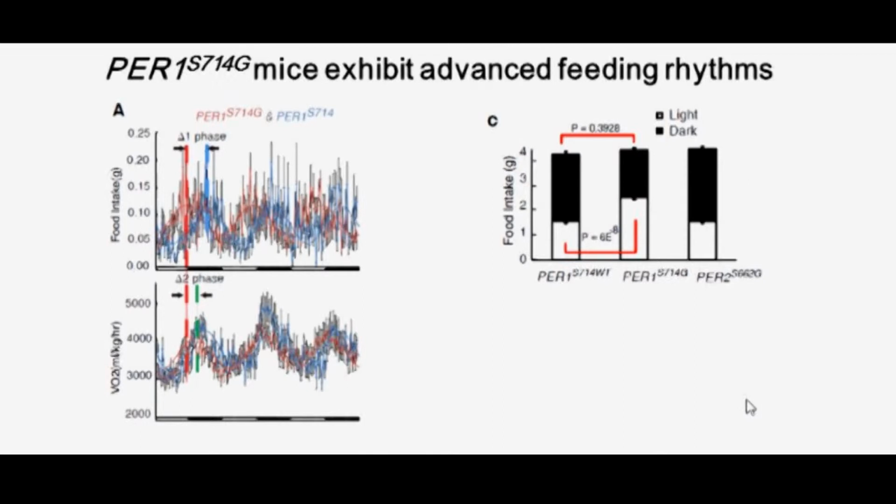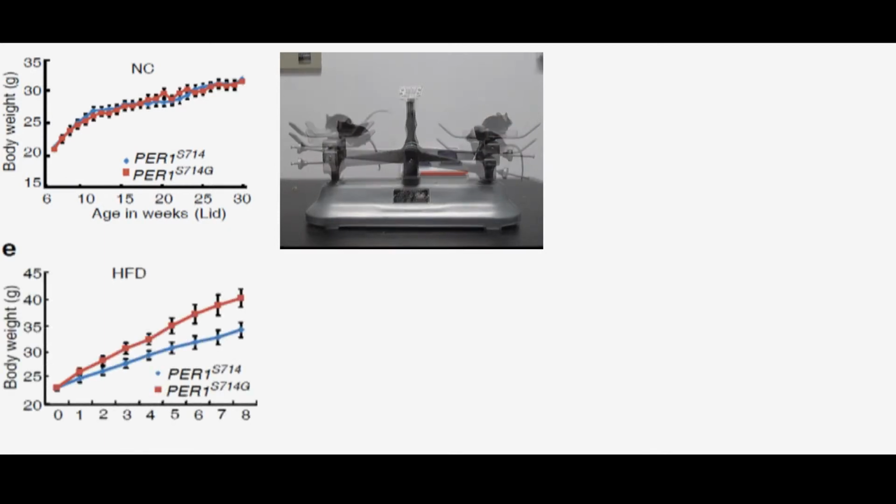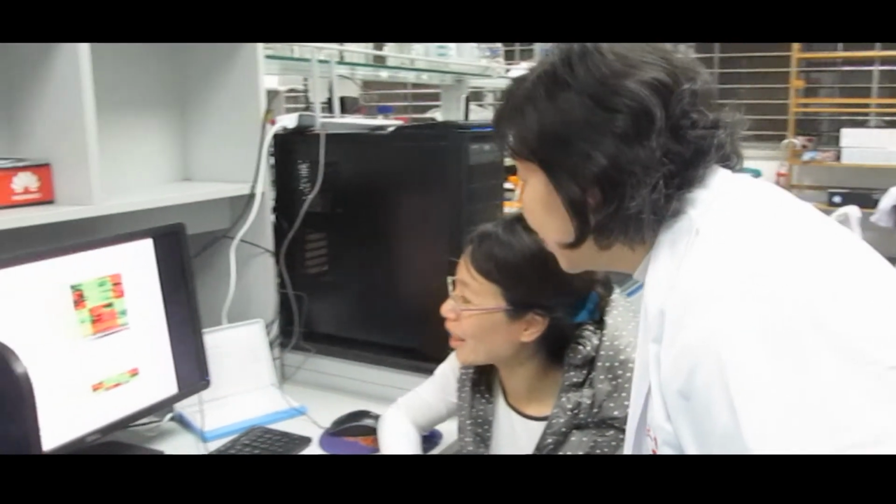There is emerging evidence that abnormal eating time along with an energy-dense diet predisposes to obesity. Under normal control diet, there are no obvious differences in body weight among the different genotype mice. However, under a high-fat diet, mice carrying the S714G mutation gained body weight quickly, and this phenotype can be abolished by night-only feeding.